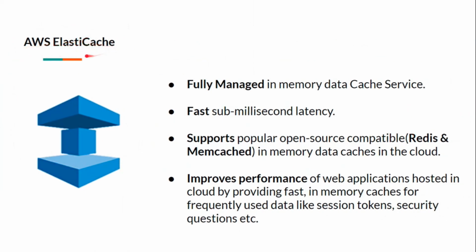So what is AWS Elastic Cache? AWS Elastic Cache is a fully managed in-memory data cache service. It is very fast, it has very low latency, and it supports popular open source compatible Redis and Memcached in-memory data caches in the cloud. It helps us to improve performance of web applications hosted in cloud by providing fast in-memory caches for frequently used data like session tokens, security questions, etc.